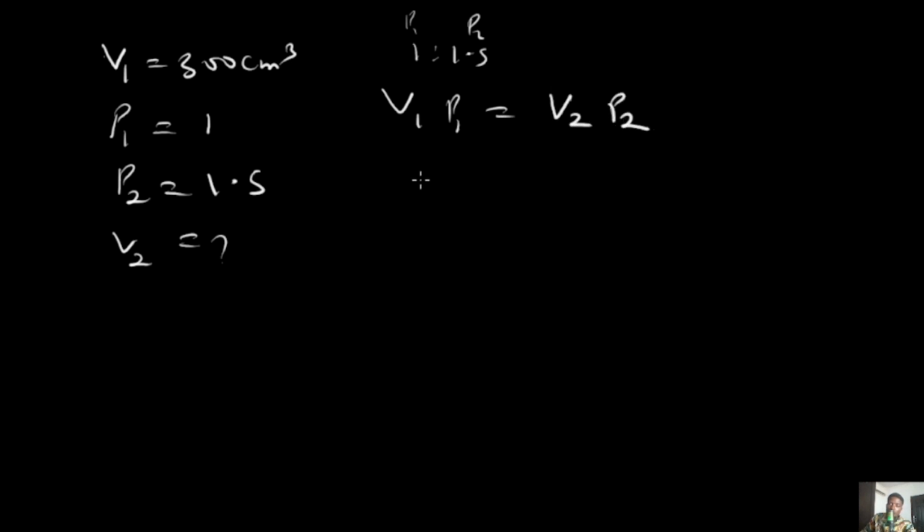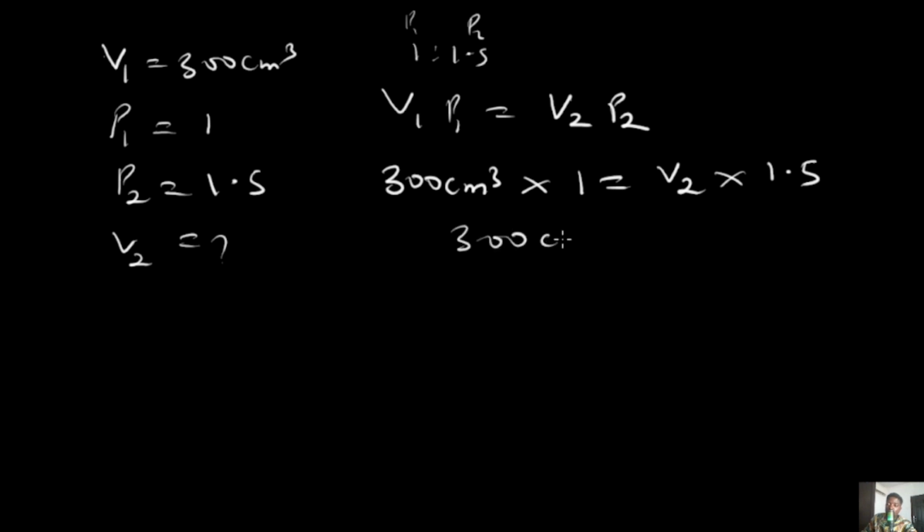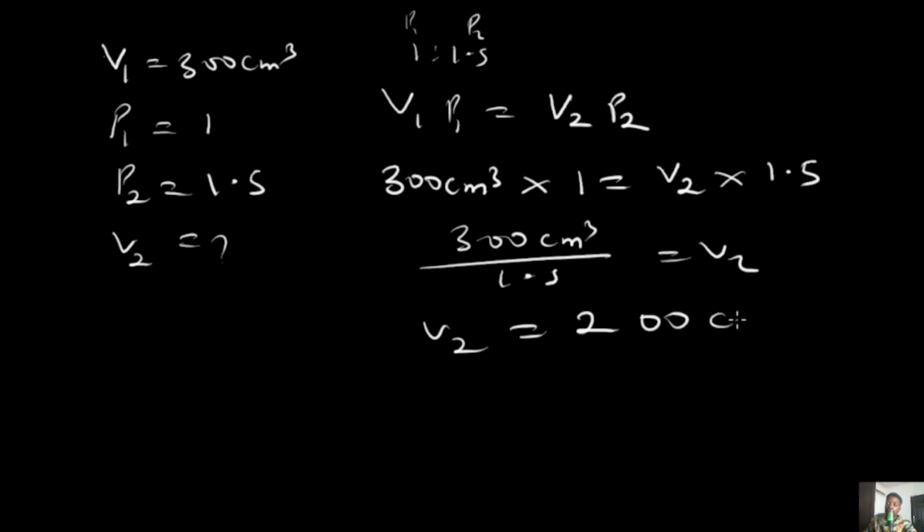So our V1 is 300 cm cube multiplied by our P1, which is 1, and that equals V2 multiplied by our P2, which is 1.5. They didn't give us a unit, but it cancels out eventually. So 300 cm cube times 1 is still 300 cm cube, divided by 1.5 gives us V2, which is 200 cm cube.